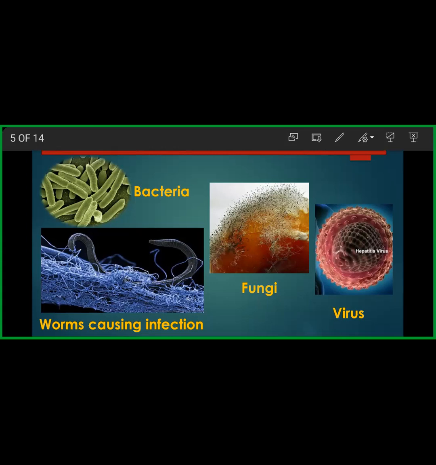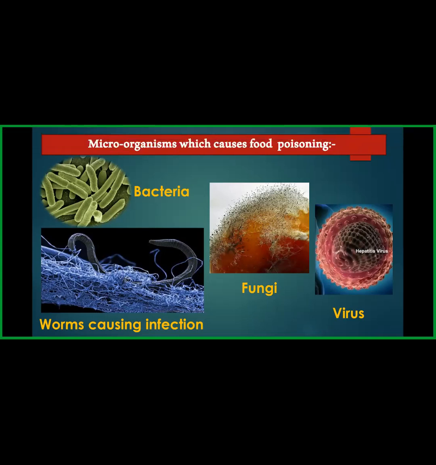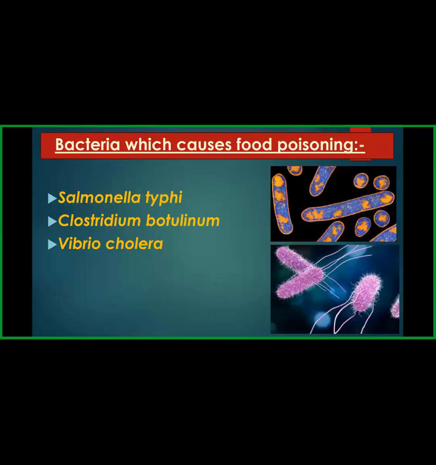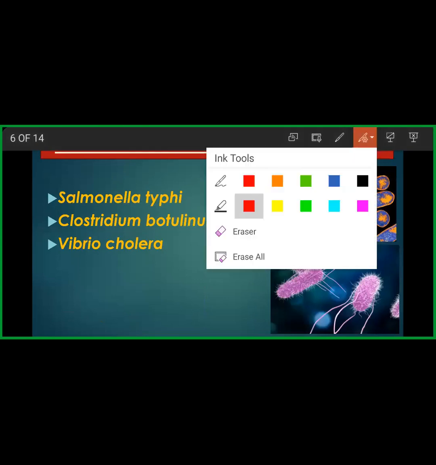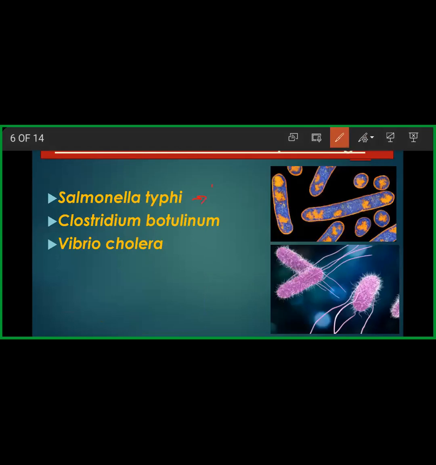Now, about bacteria and fungi, can you name certain bacteria which could harm us when you consume food, like the foodborne bacteria? Ma'am, Salmonella typhi, Vibrio cholerae. Yes, very good, Soumya. Salmonella typhi causes typhoid. Vibrio cholerae causes cholera.